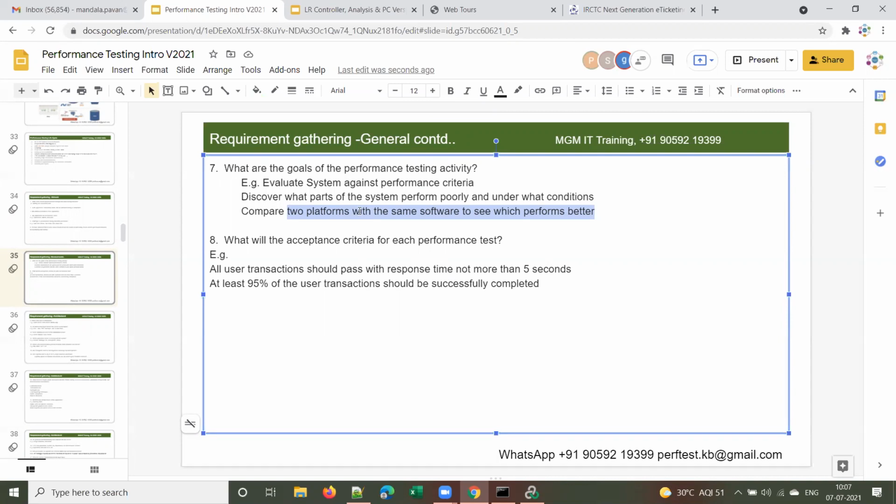Same application but deployed on two different servers, on two different operating systems or two different hardware. When I say platform, it means different hardware or software. Is it clear? Yes, clear.